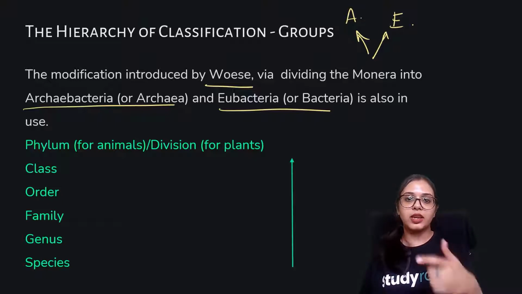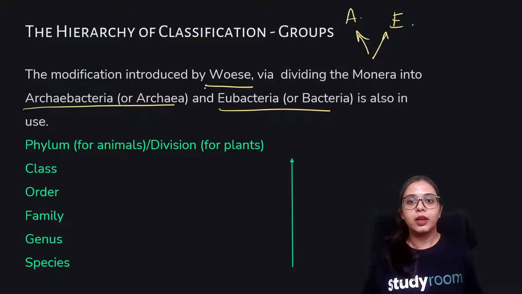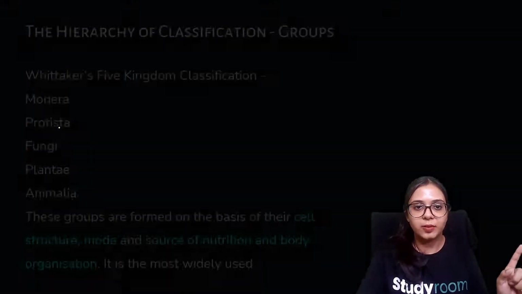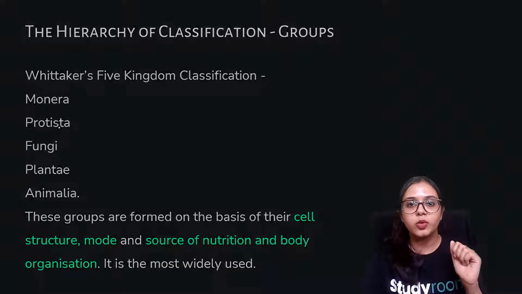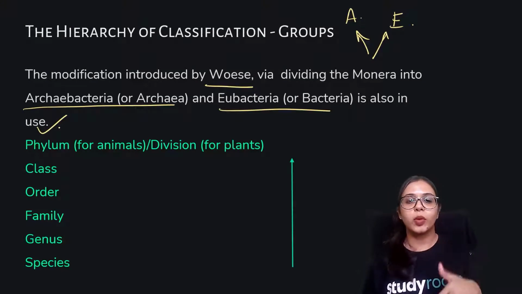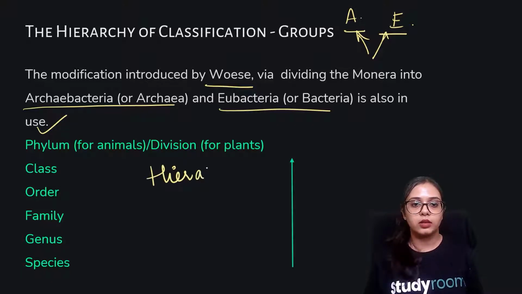You don't have to study in detail about all these. This is just for your information, and this is also in use. So we have the previous 5-kingdom classification by Whittaker, which is also in use, and we have this other classification by Woese where he divides the Monera kingdom into Archaebacteria and Eubacteria. That is also in use. And this is the increasing ladder, you can say the hierarchy, the hierarchy of division.